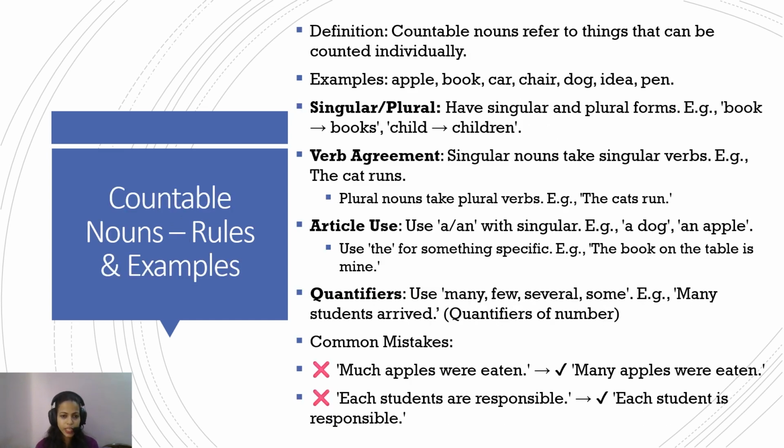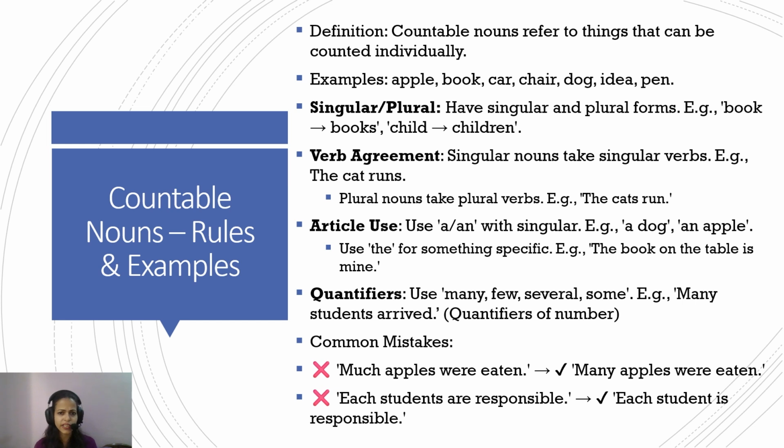Now, sometimes students get confused about countables and uncountables, so I have compiled them again in one place. Countable nouns refer to things that can be counted individually, fairly simple. For example, a book, table, car, chair, dog, pen. You can count these things. So you can put a number to them.